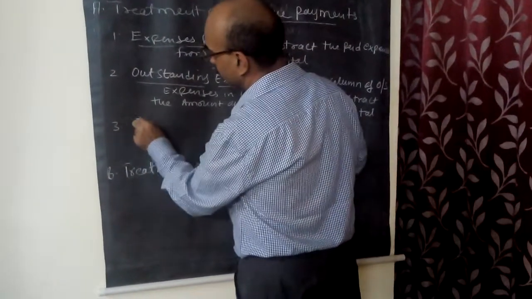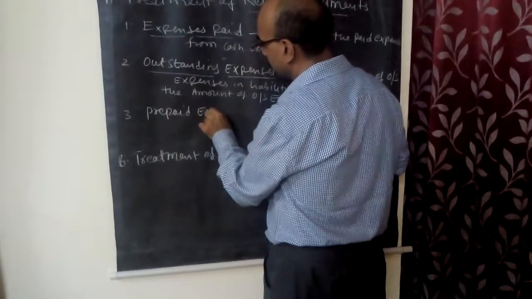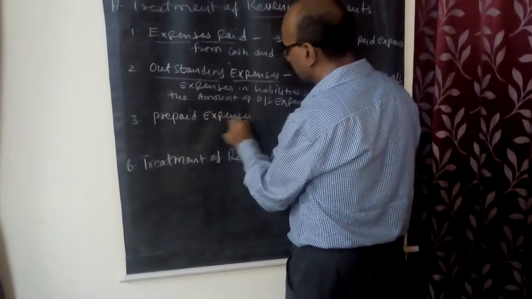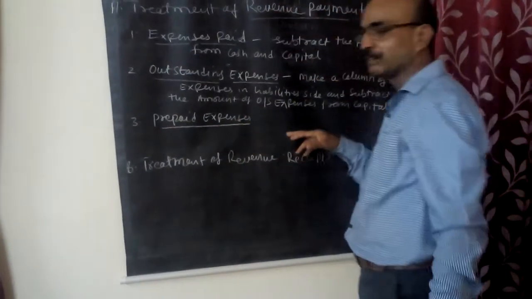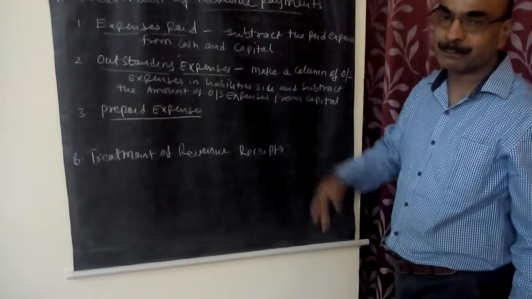Then prepaid expenses. I have shown this also in the balance sheet. It was placed on the asset side. When we have paid anything in advance, that becomes your asset.